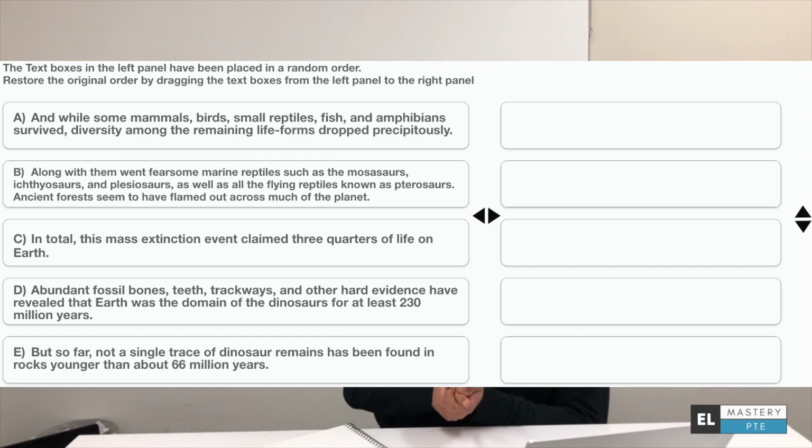But this is not it. All the other sentences, they start with words like and, along, in total, but so far. So even though finding the first sentence in this case was easy, the rest of the exercise is going to require a lot more attention. And well, I want you to do this one on your own. I'm giving you the first one away. You have 90 seconds and let's see what you can come up with. And if you do feel like you need some more time, that's completely fine. Just pause the video before the 90 seconds end and you can resume it from there on.